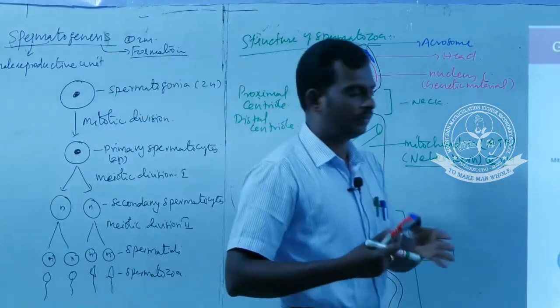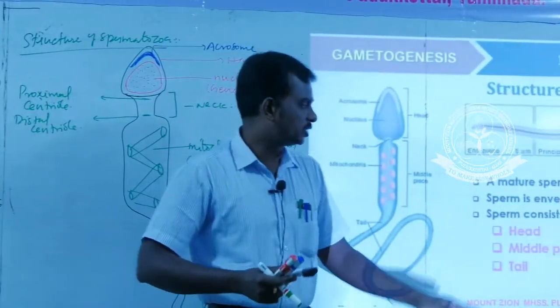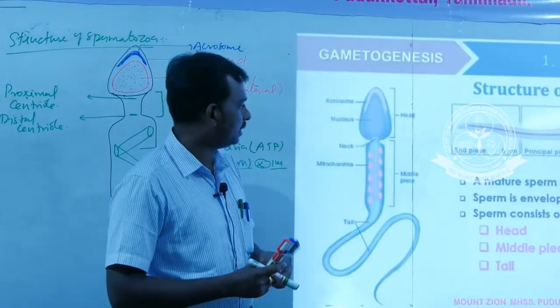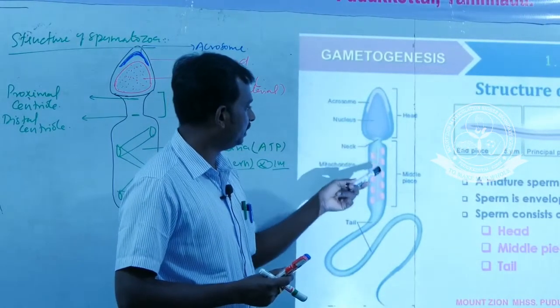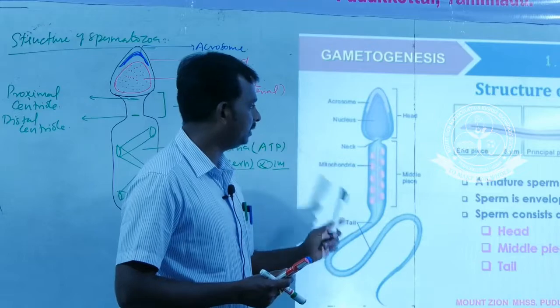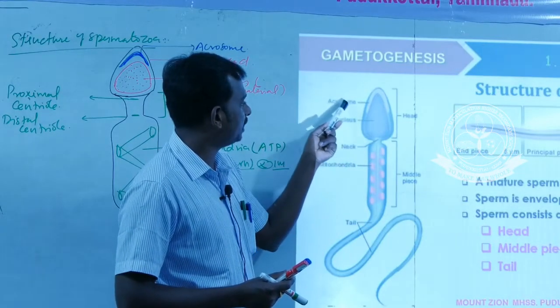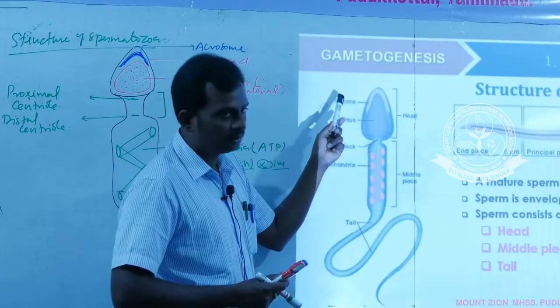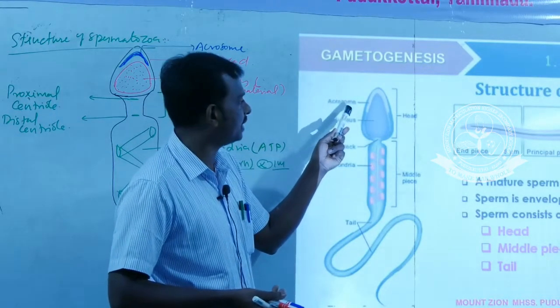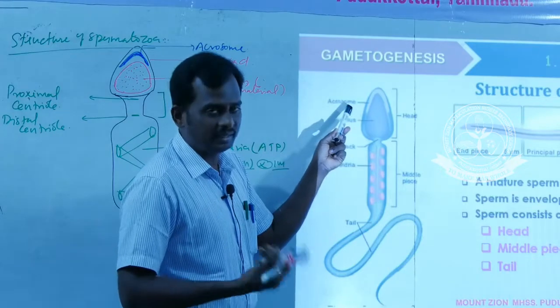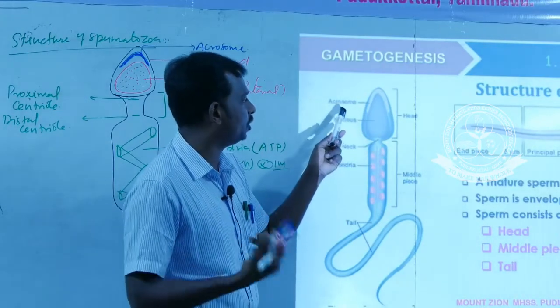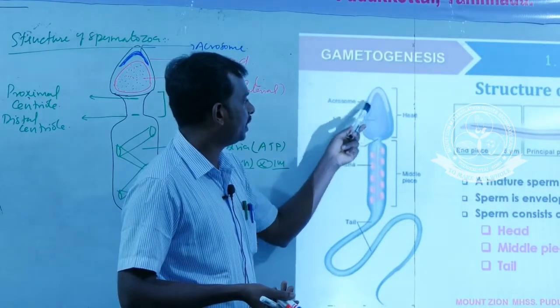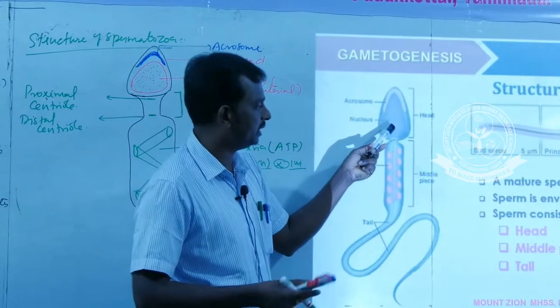So we go for a quick recall about the structure of spermatozoa. It contains 4 parts, namely head, neck, body and tail region. The head region contains acrosome and nucleus. Acrosome contains a hyaluronidase enzyme. This enzyme helps the penetration of sperm into the egg. The nucleus is the major part which contains the genetic material.